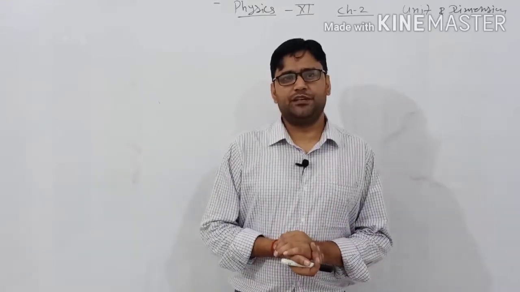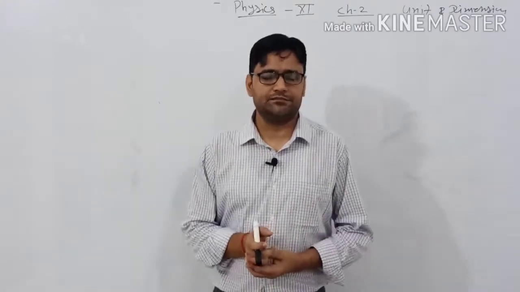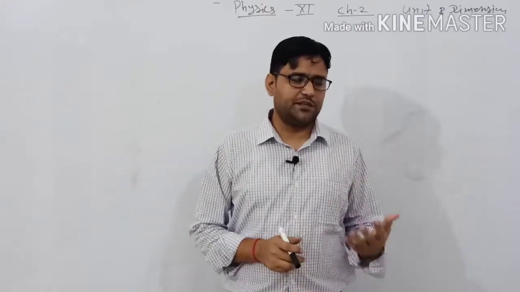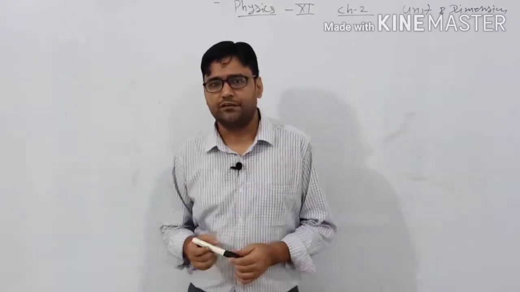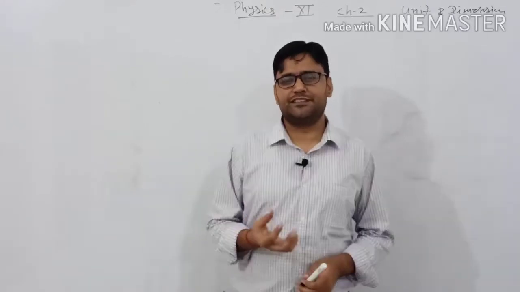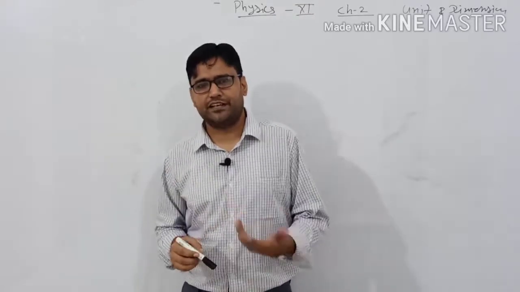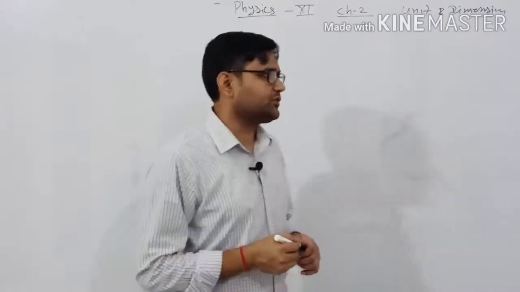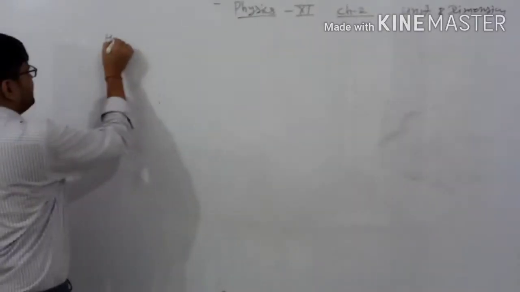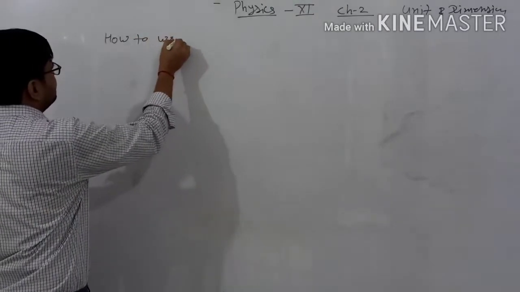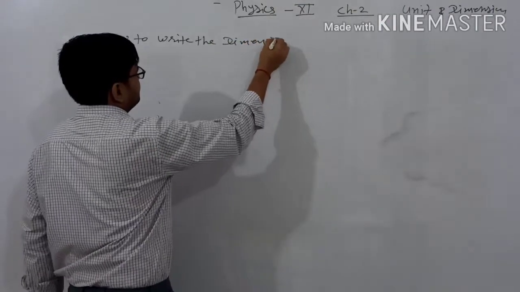Okay, myself Jagdeep Dudi. I welcome all of you to these physics classes. In the last class, we discussed the basics of the dimensional formula, or the dimension, and how to write down the dimensional formula. In that case, we considered a few fundamental quantities and a few fundamental units. Here we are considering another formulation of how to write down the dimensional formula.